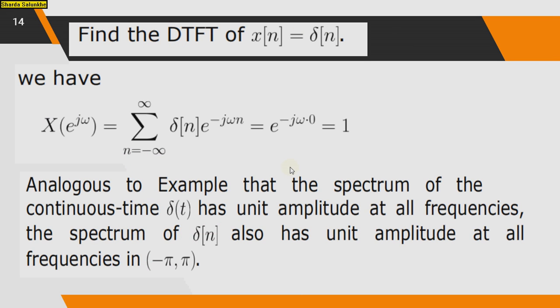So X of e raised to j omega is equal to summation minus infinity to infinity delta of n e raised to minus j omega n. So delta of n is nothing but the impulse, and it is available for n is equal to 0 only. So that is e raised to minus j omega into 0 for n is equal to 0. So that is equal to 1. And this is analogous to the example that the spectrum of the continuous time delta t has unit amplitude at all frequencies. The spectrum of delta n also has unit amplitude at all frequencies in minus pi to pi.